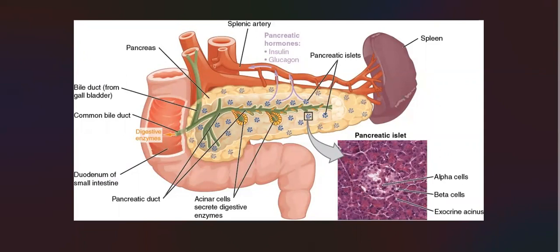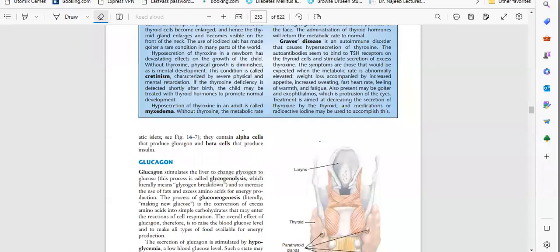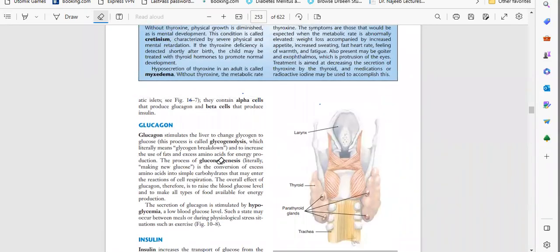So this is all about the pancreas. Now we will talk about alpha cells and beta cells, and about glucagon and insulin. Before entering into the topic, we need to understand some things. I think the digestive system should come first, and then the endocrine system, then we will understand easily. But here the pattern is different in this textbook.